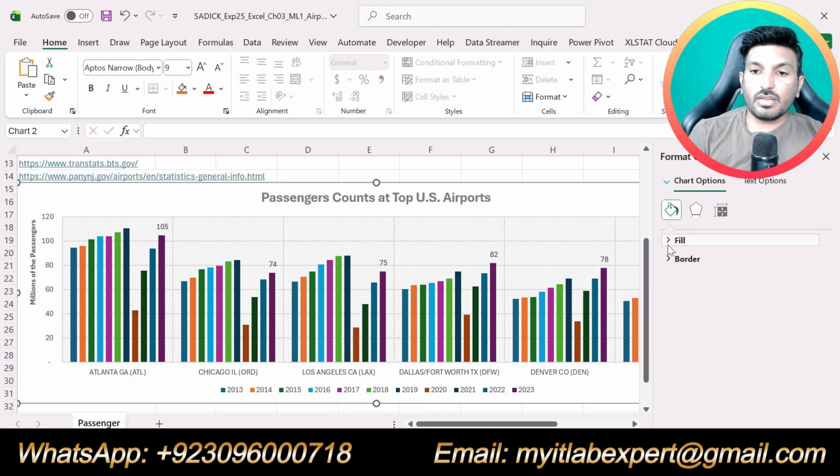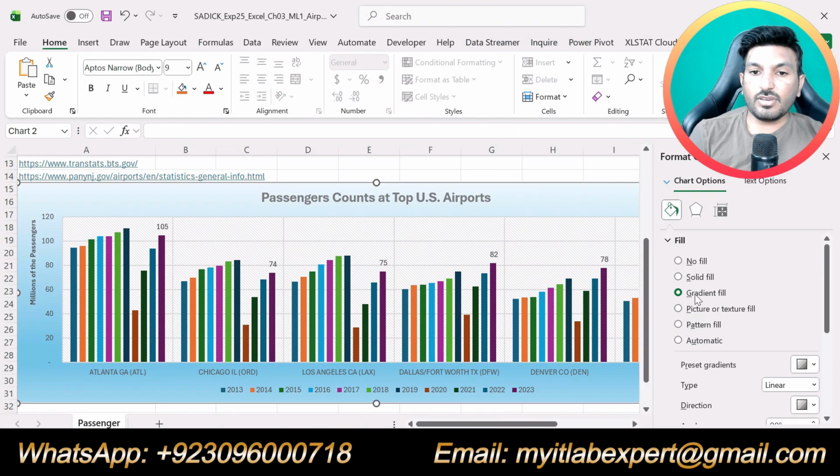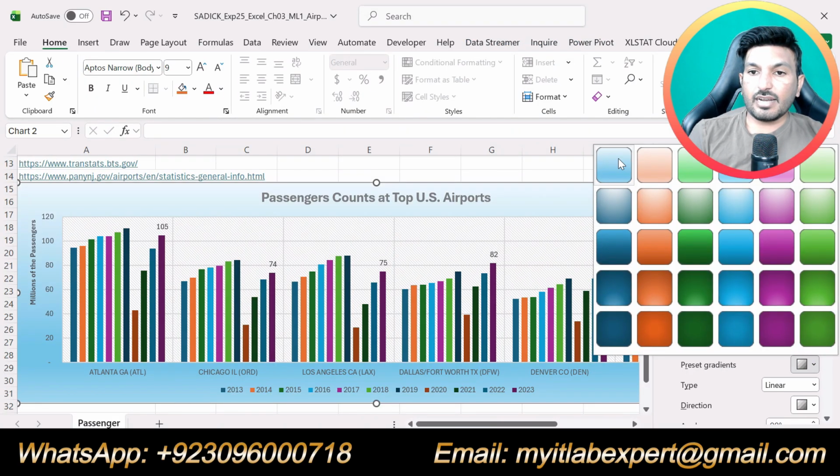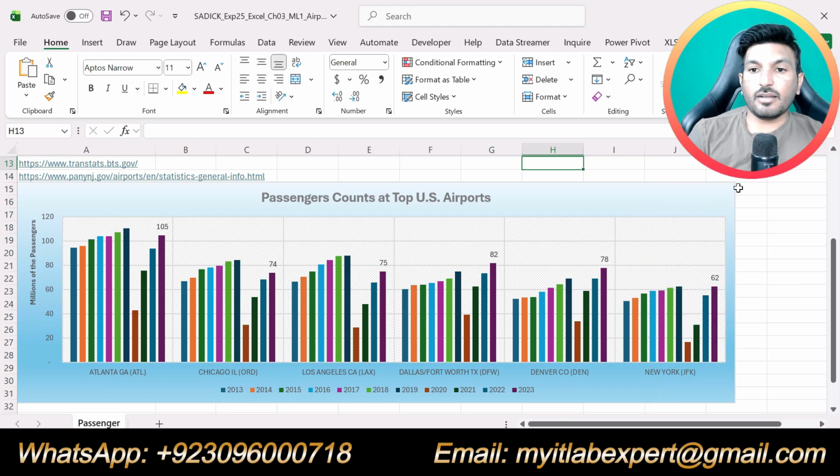So now click on fill and we are supposed to add the gradient color light gradient accent 1. So from here select gradient fill and from here select light gradient accent 1, this one. So we have added a fill color to the chart area of this clustered column chart.